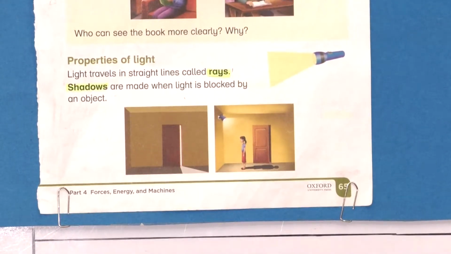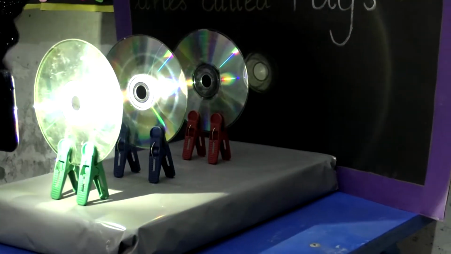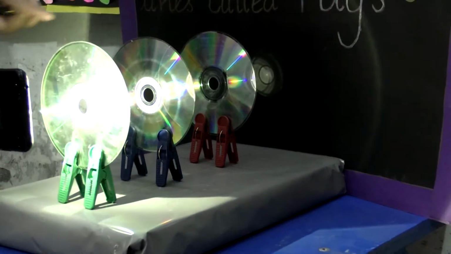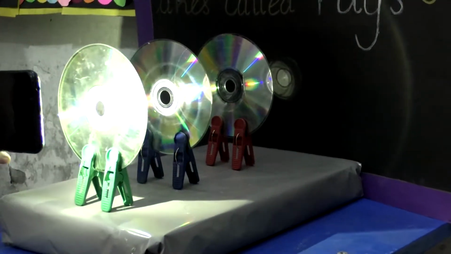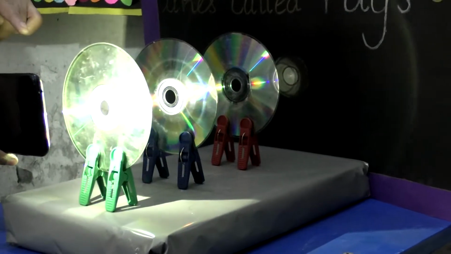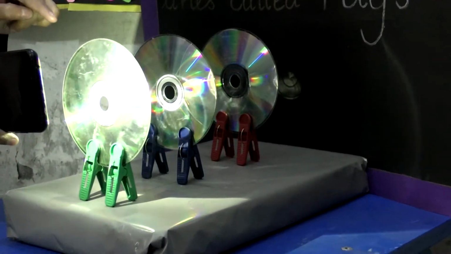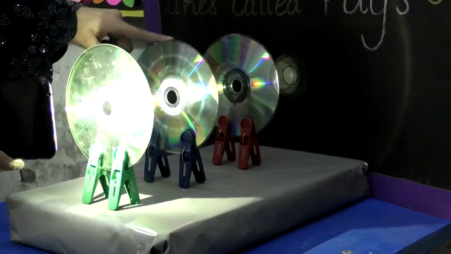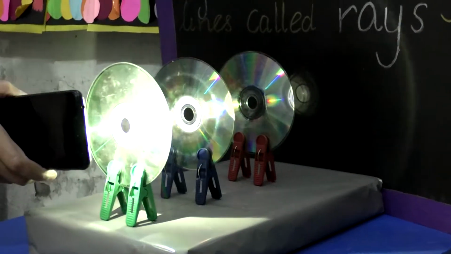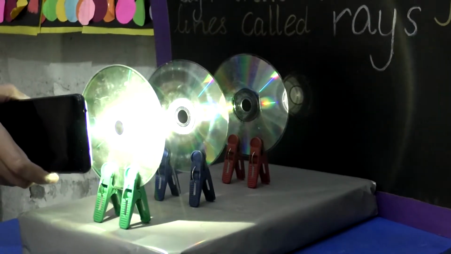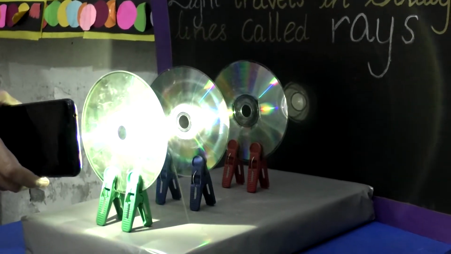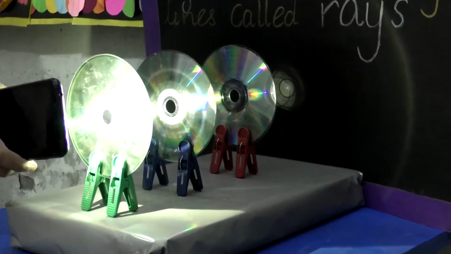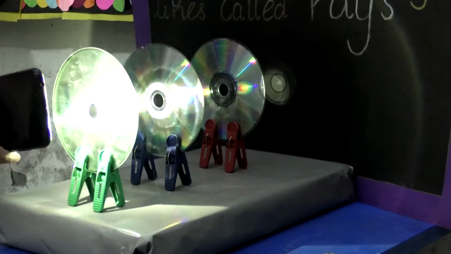Let's have an experiment here. Okay students, as you can see, there is a surface and a screen on which you can see the light, and there are three cardboards, or you can use any hard disk, and here is a flashlight. You can put a flashlight on an opaque object, which I will read later. And now you can see there is a light on your surface. As you can notice, the light on the surface is traveling in a straight line which is called a ray. This is the ray of the light. As we have learned, light always travels in a ray in a straight line.